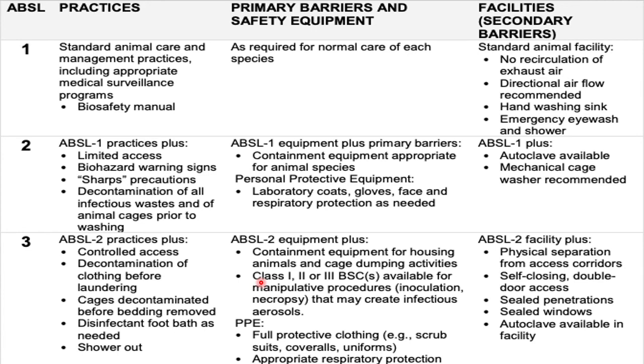A use of biosafety cabinets, which could be of class 1, class 2 or class 3 depending on the manipulative procedures, which will include inoculation or necropsy, and the use of PPE or the personal protection equipment, which will have a full protective clothing like that of the scrub suits, coveralls or uniforms, and appropriate respiratory protection, where the personnel are advised to wear the mask.